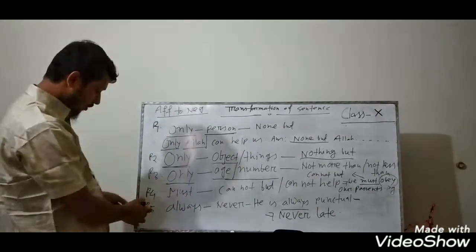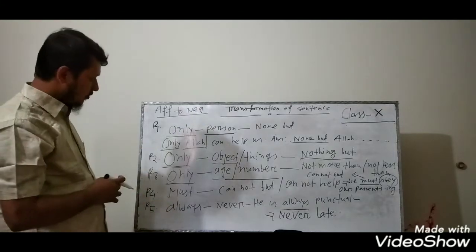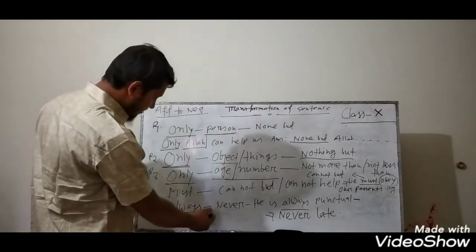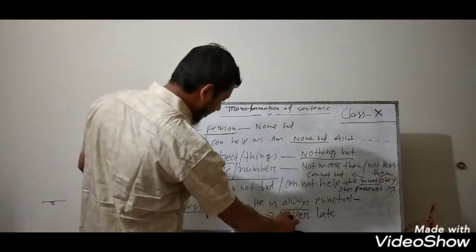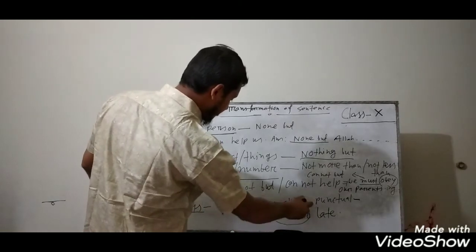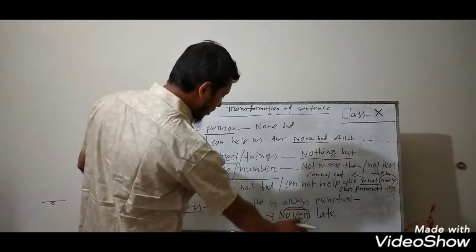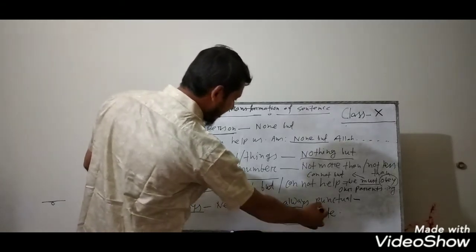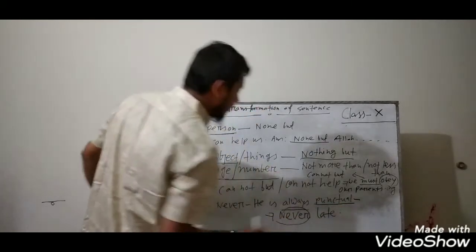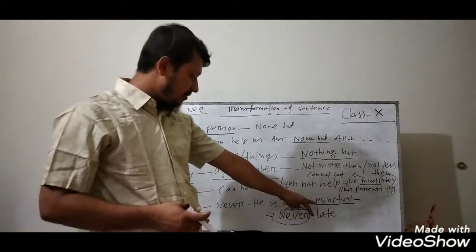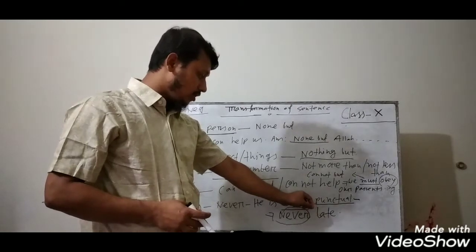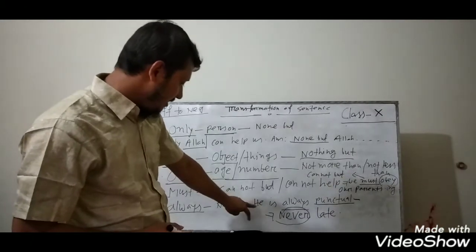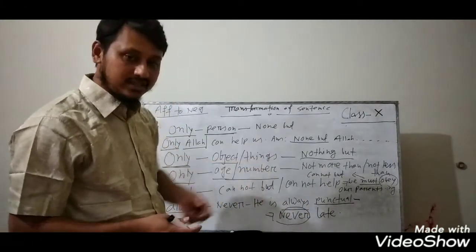And another rule for you: always. There are some rules for the transformation of sentence affirmative to negative. Instead of always, you can write never. For example: he is always punctual. Instead of always, you can write never, and you have to write the opposite word of the affirmative word. Here the affirmative word is punctual. The opposite word of punctual is late. So the answer is: he is never late. That means he is always punctual.